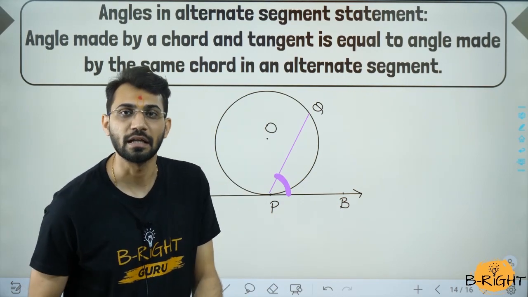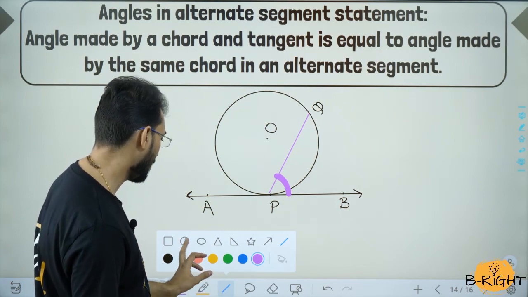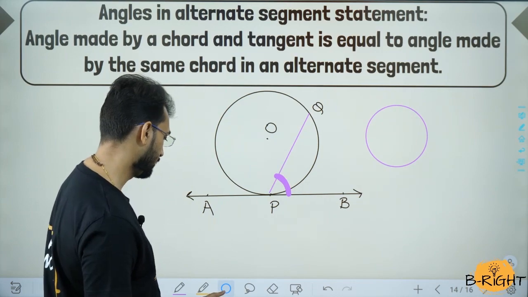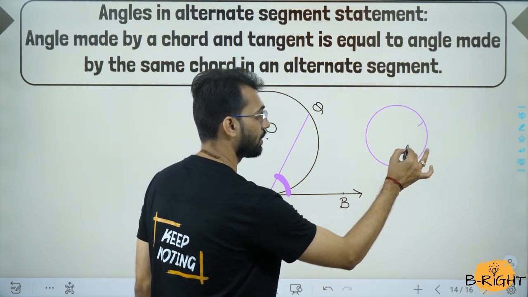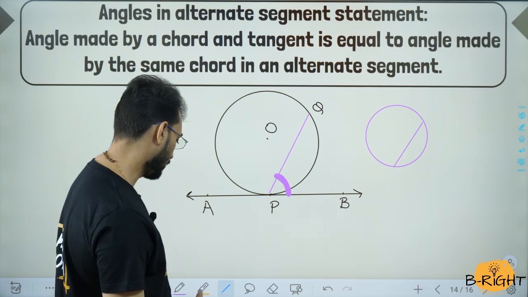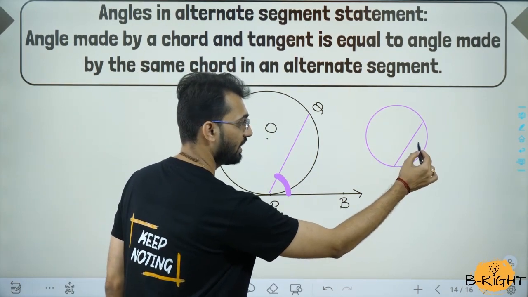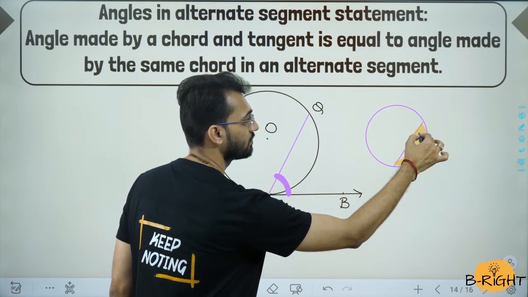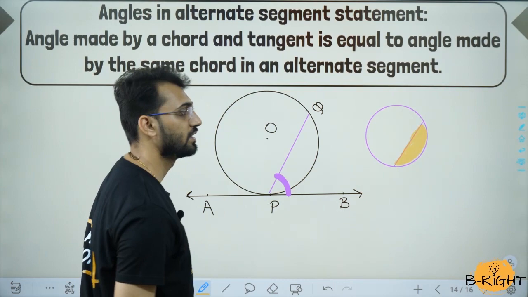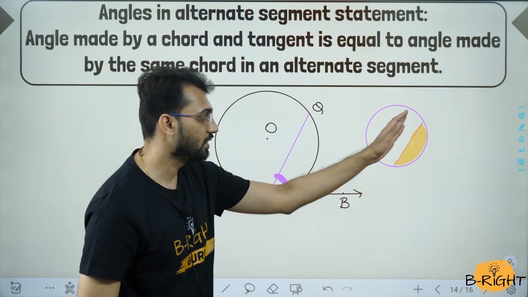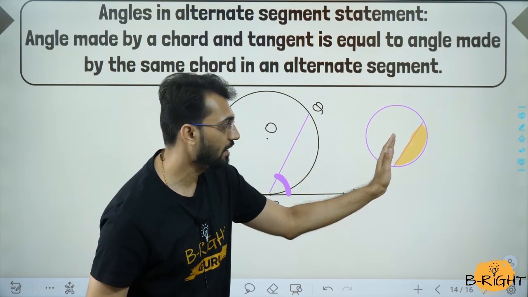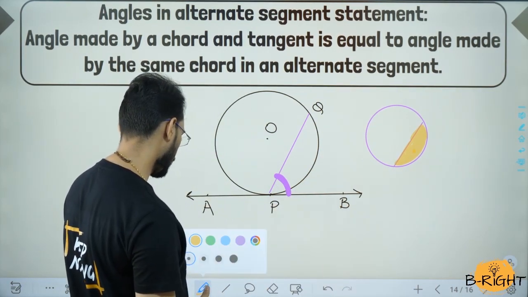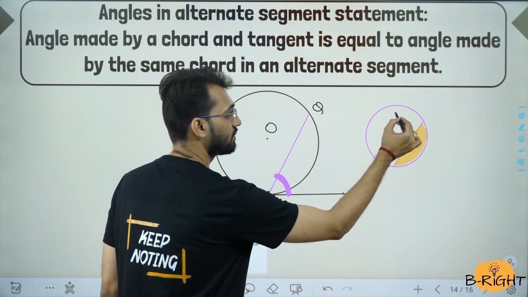Now what is this segment? Let me explain what a segment is. For the segment, I am going to draw one more circle over here to explain what the segment says. This is our circle and here goes the chord. The portion which I am right now filling up is called the minor segment. The portion which you can see shaded, this is a segment. A chord divides the circle into two parts, one is the minor segment and the other is the major segment. So this is also a segment, and the portion which I am filling right now is also a segment.